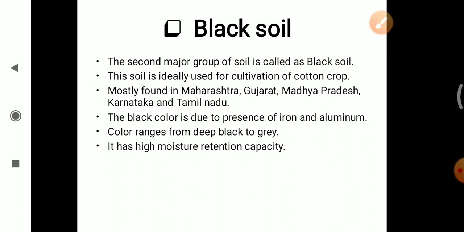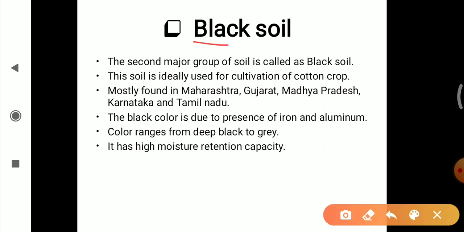Now let's discuss black soil. Black soil is also known as regur soil. Black soil is the second major group of soil. This soil is ideally used for the cultivation of the cotton crop, and black soil is also known as the cotton soil of India.